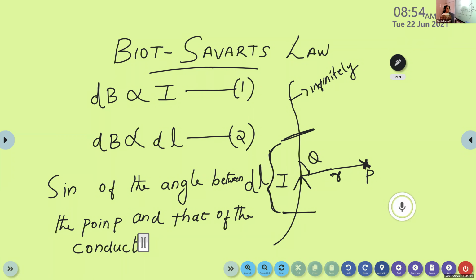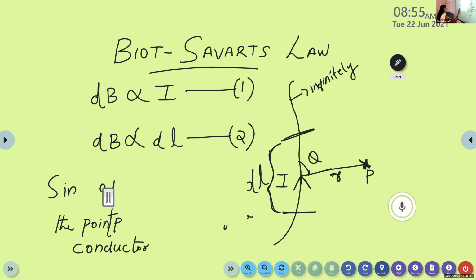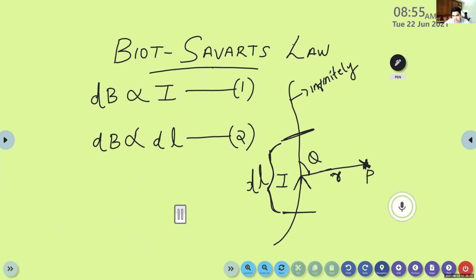The magnetic field produced is directly proportional to the sine of the angle between the point P and that of the conductor. What is the angle between the point P and that of the conductor? Theta, ma'am. Here it is not clear, that's why I'm asking again and again.